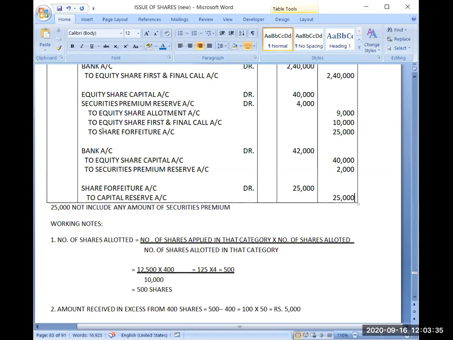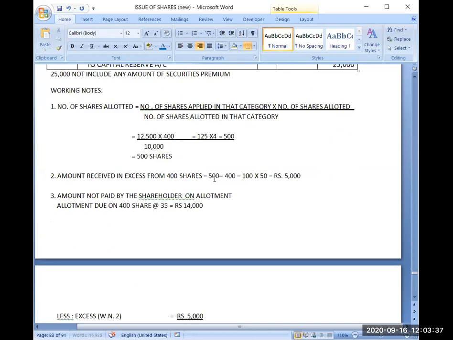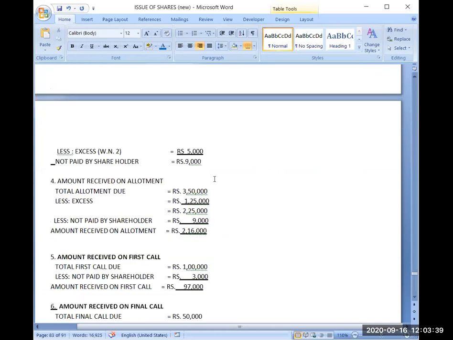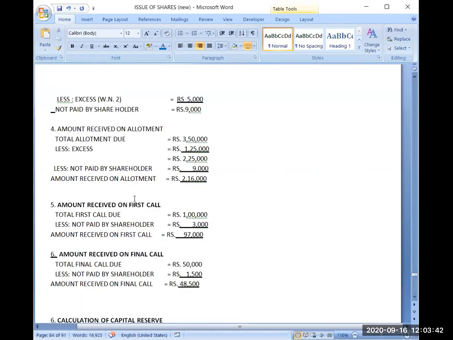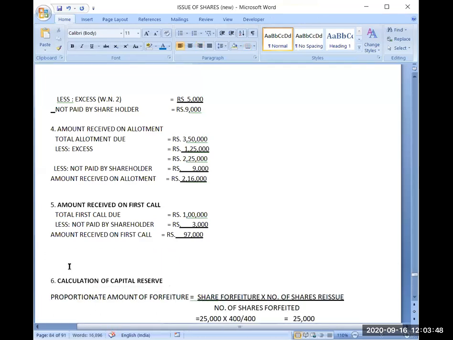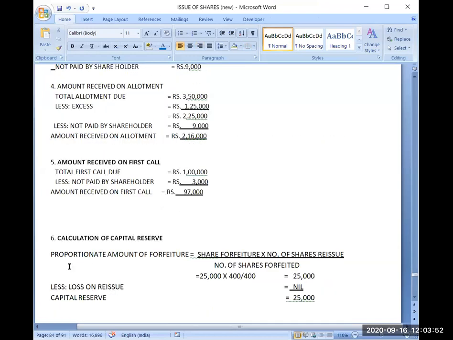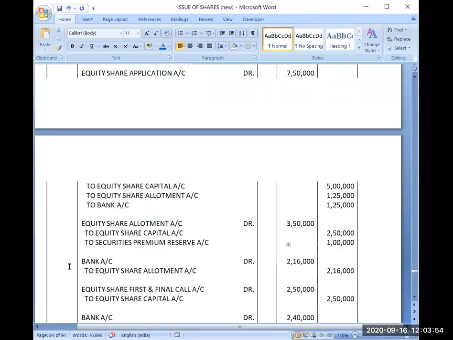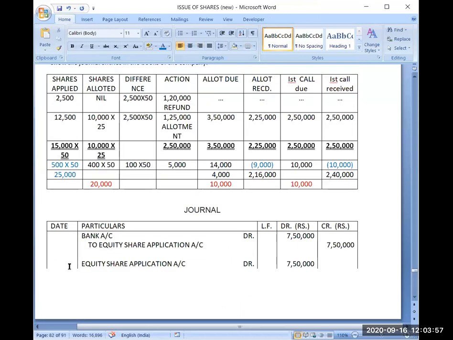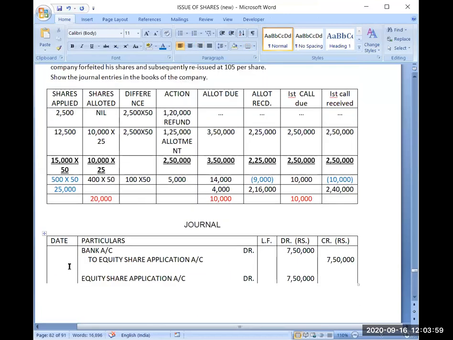Yes, please. Any query? So you can see we are preparing proper working notes also. This is not relevant for this question, so I will delete it. Proper steps, proper method, proper logic for each and every step, proper presentation, neatness and cleanliness, recitation of these logics.